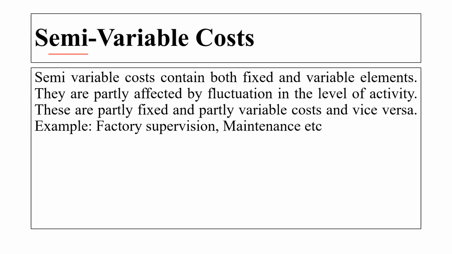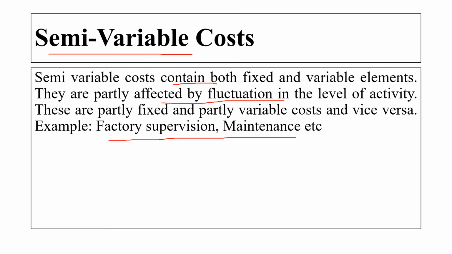Then is a semi-variable cost. Semi-variable cost contains both fixed and variable elements. They are partly affected by the fluctuation in the level of the activity. These are partly fixed and partly variable cost and vice versa. For example, factory supervision, maintenance.